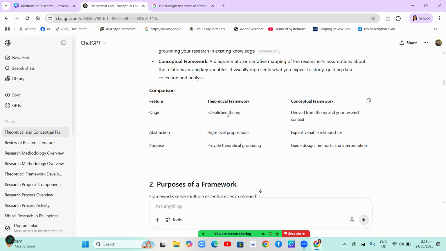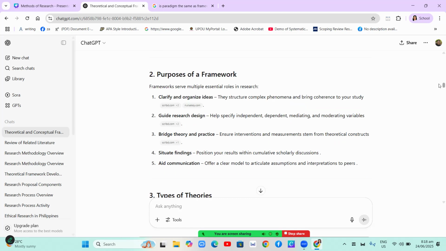The purpose of theoretical framework is to provide theoretical grounding. That's why you will give your study three or more theories that support your study's questions or objectives. And the conceptual framework purpose is to guide the design, the methods, and the interpretation of your data. So, what are the purposes of a framework?